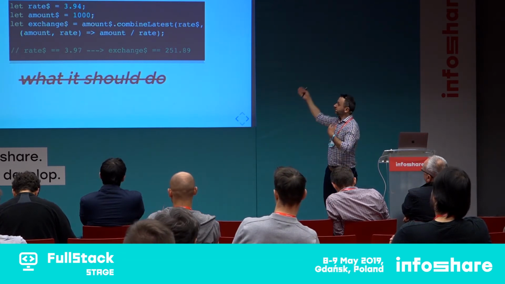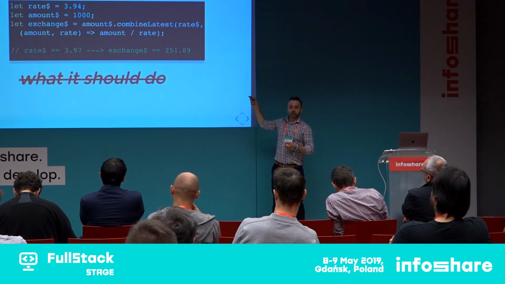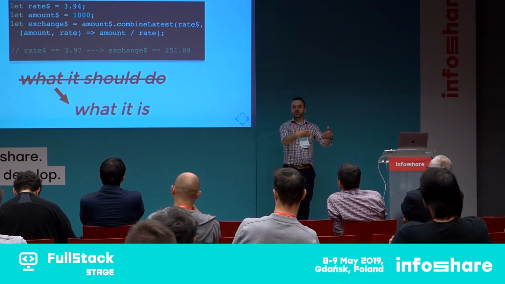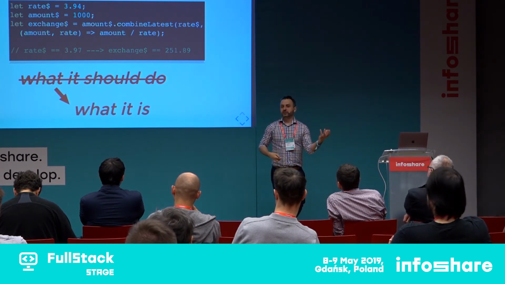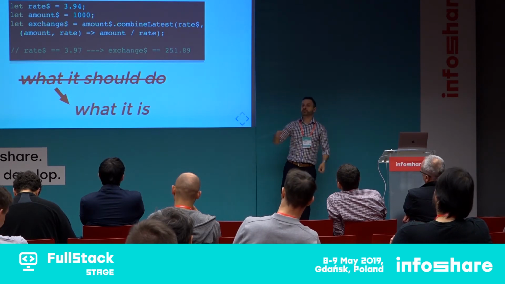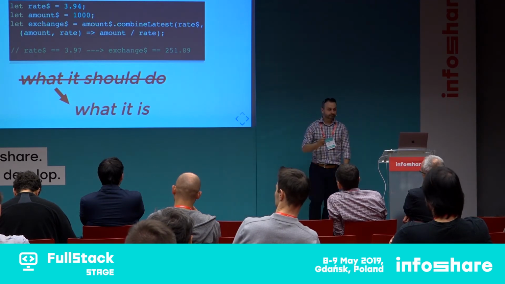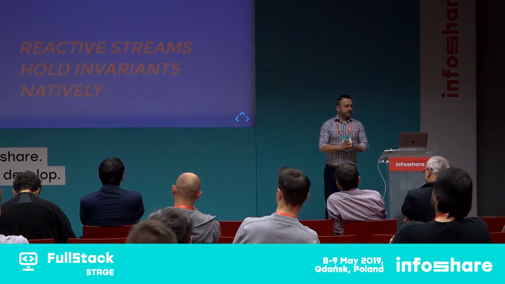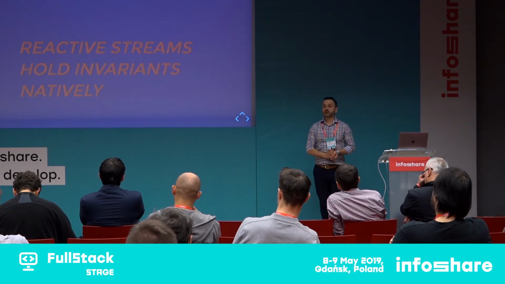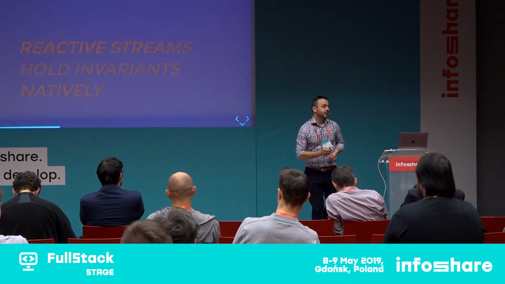So from imperative to declarative, we are moving from what our code should do into what it is. Instead of what you should do, instead of verbs, we define nouns. It's easier to grasp bigger pieces of code when we declare stuff without going into low-level details. So, the cool thing about reactive streams is that they hold invariants natively. And that's all the catchy thing about reactivity.